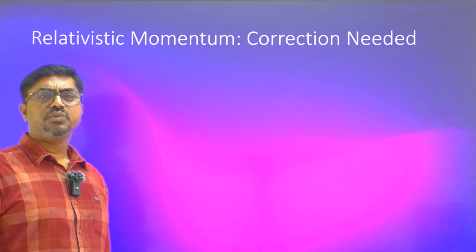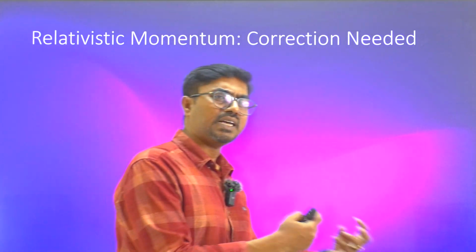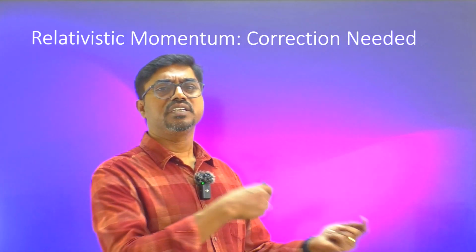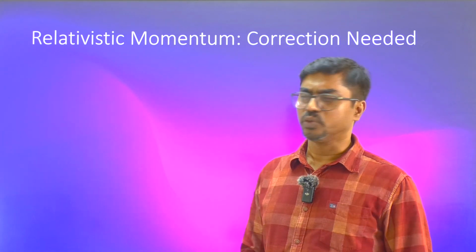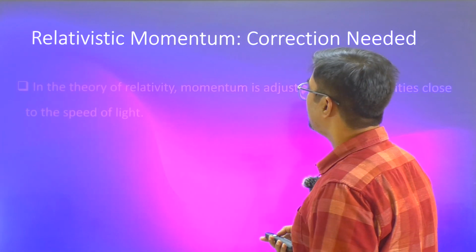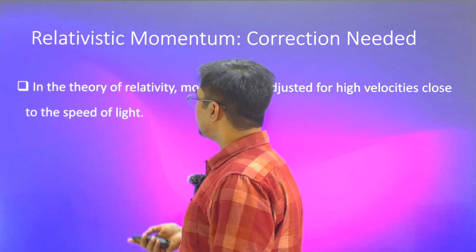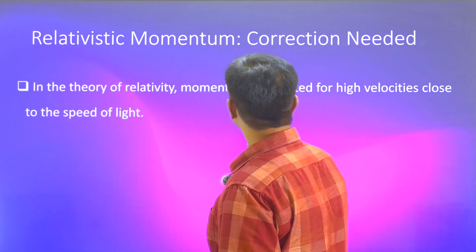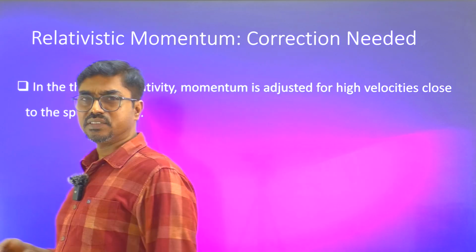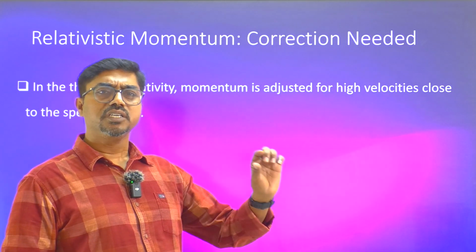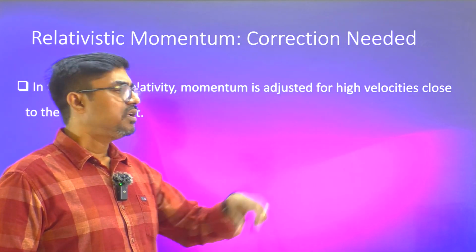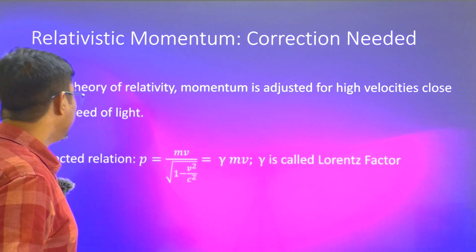Now let us go to relativistic mechanics. Whenever you take a classical concept and try to extend it to relativistic mechanics, sometimes you may have to do a little bit of correction to it. Even in momentum, we needed this particular correction. In the theory of relativity, momentum is adjusted for high velocities. So if you take force equal to the rate of change of linear momentum, in order to retain that formula, the formula for linear momentum has been changed.